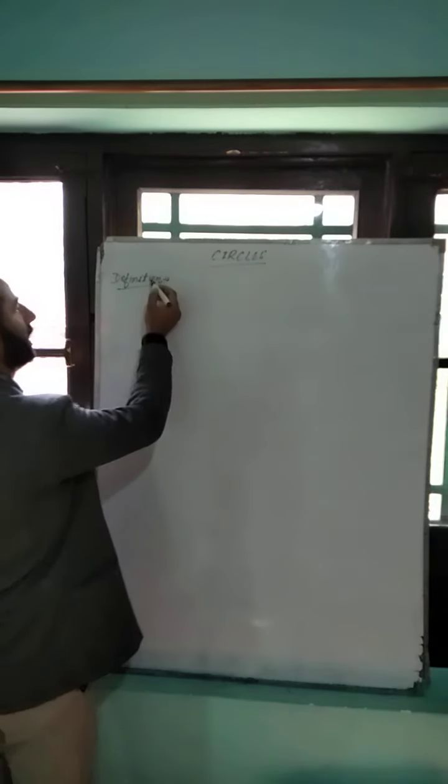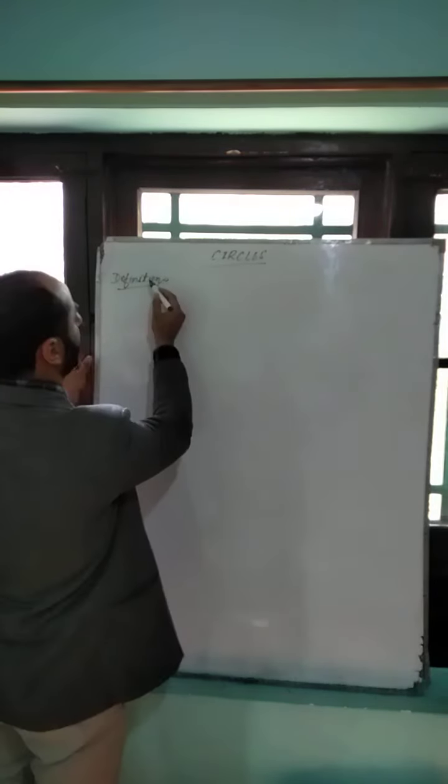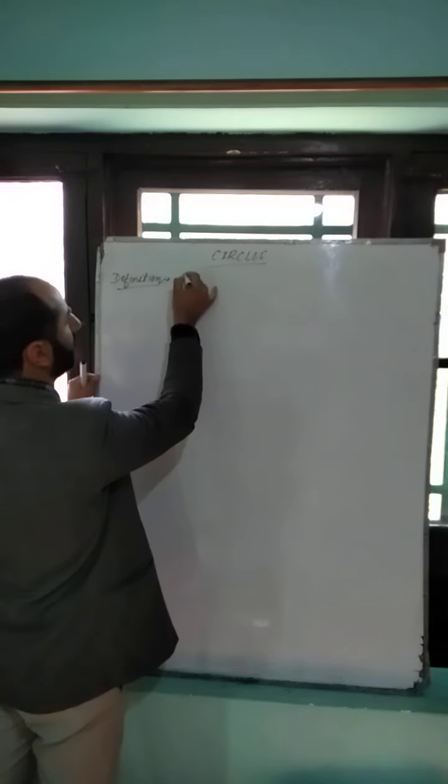First of all, definition. Definition of a circle.